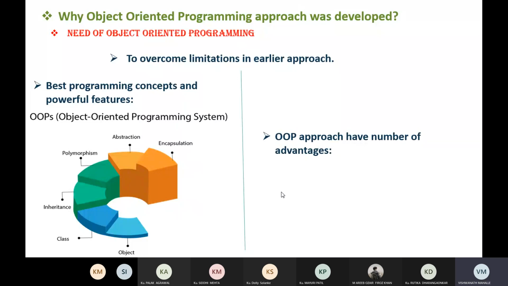You can observe this figure: object and classes. These are two very important concepts of object oriented programming languages. And inheritance, polymorphism, abstraction, encapsulation are very important features of object oriented programming.